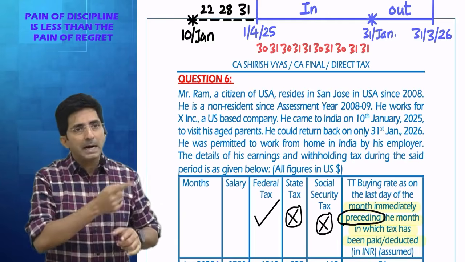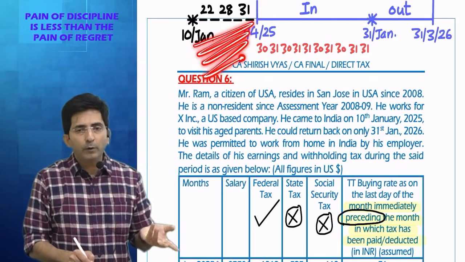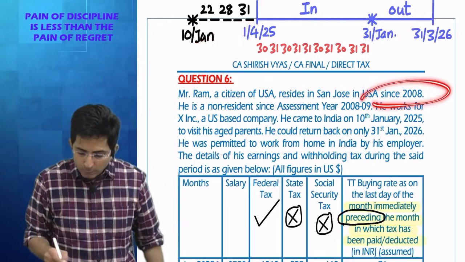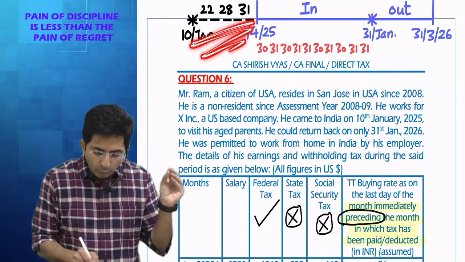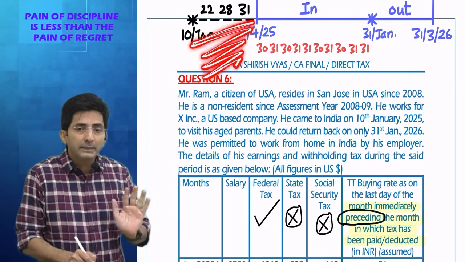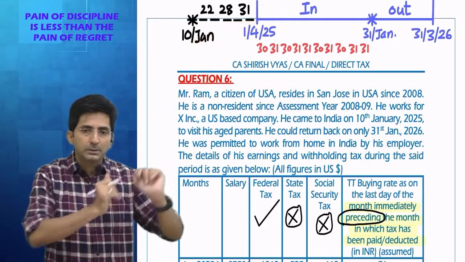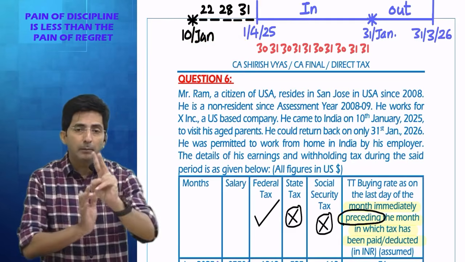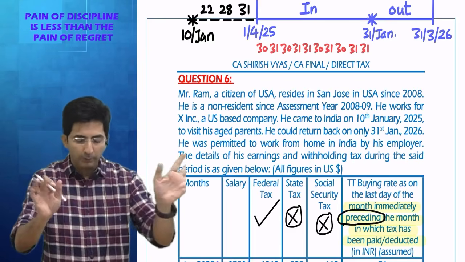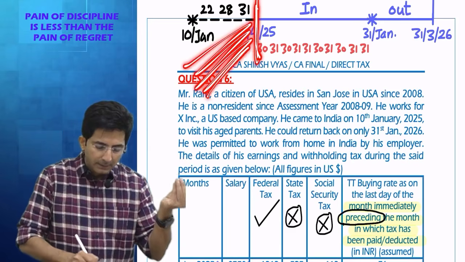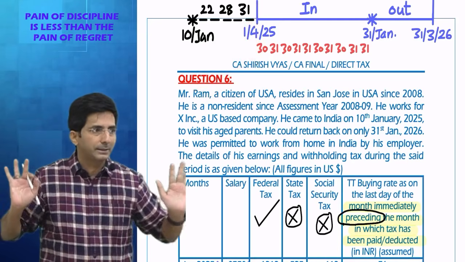But this guy's past years, if you see, he was hardly for a few days in India. Before that, he was always in US. See, since 2008, he has settled in US. Yes, only for these few black color days, can you see black color, he was in India. Do you know for checking ordinary resident, we have to see the past years. Past 10 years, minimum 2 times resident. Past 7 years, minimum 730 days, which he is not able to fulfill. You can simply check this in the past. He was only for these many days in India. So that means he is a resident, but not ordinary resident.